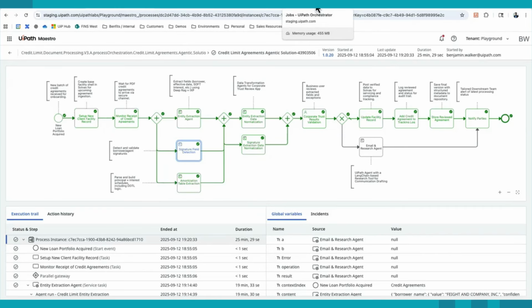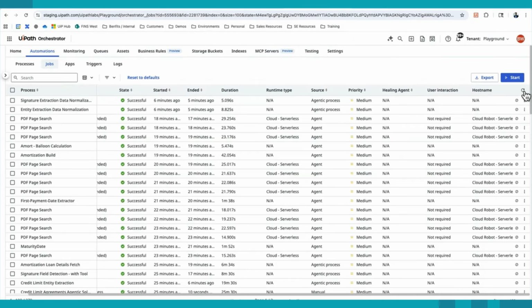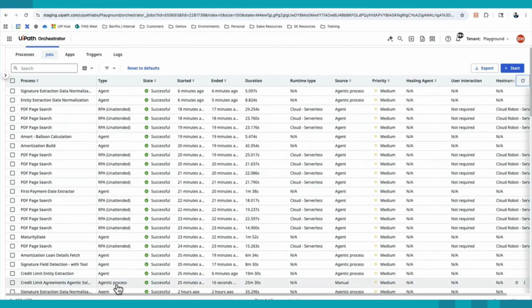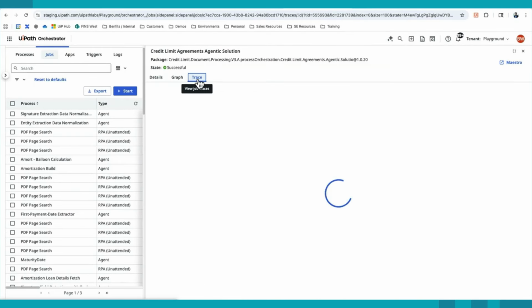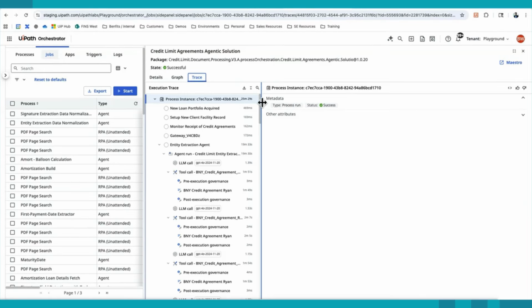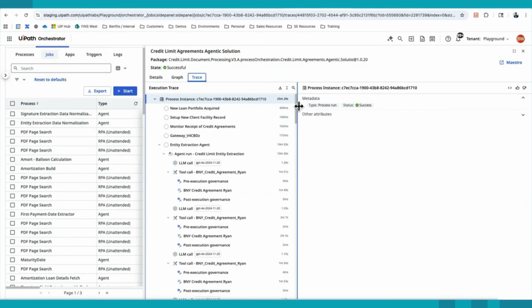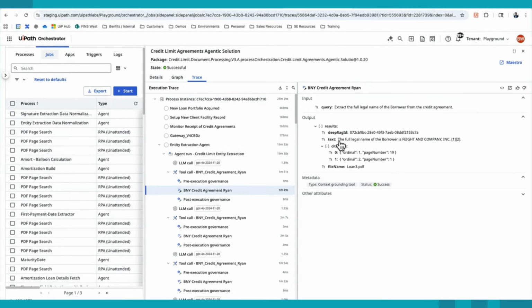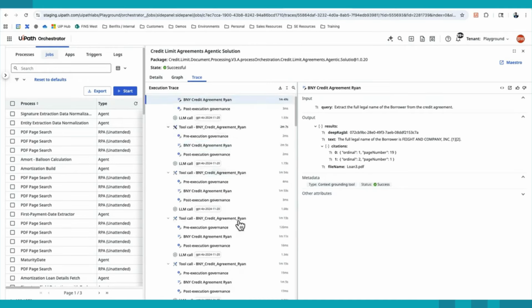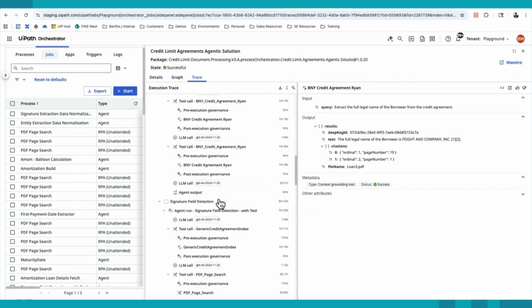And just to show you a view of what this looks like in Orchestrator, if I go ahead and refresh, the job runs within this folder specifically, we could see a very nice trace. This will show us in a little bit of a cleaner view, more for an admin or someone who's just looking at the data, and augment the view we get from within Maestro. I could see the different agents in a nice GUI, what the query was, what the text was that was returned back, the citations. Here are all the fields that I needed to extract.